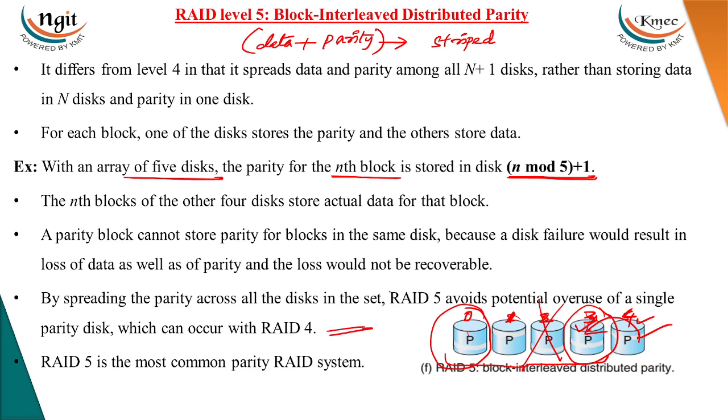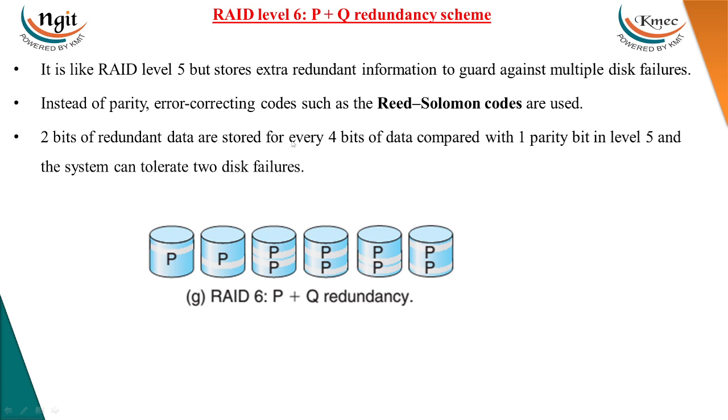So the most commonly used RAID system is RAID level 5. Then the next one is RAID P plus Q. Until now, we have only considered one disk failure. If multiple disks fail, then in RAID level 2, 3, 4, 5, the data will be lost. We lose the data if multiple disks fail.